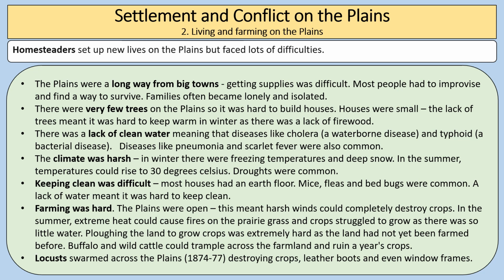The plains were really open, not sheltered at all. This meant that harsh winds could completely destroy crops. In the summer, extreme heat could cause fires on the prairie grass, and crops struggled to grow as there was so little water. Ploughing the land to grow crops was extremely hard as the land had not yet been farmed before. Buffalo and wild cattle could trample across the farmland and ruin a year's crops so easily. Locusts also swarmed across the plains, destroying crops, eating leather boots, and even eating window frames.